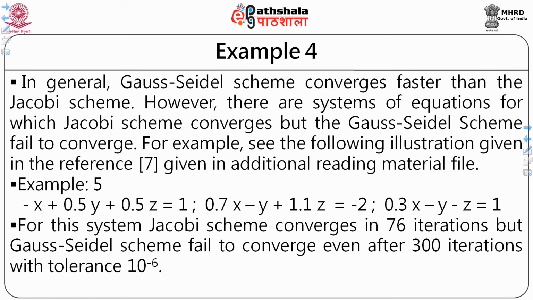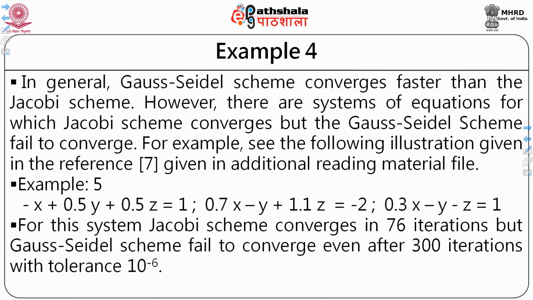For example, see the following illustration given in reference 7 in the additional reading material file. This is the example directly, I am taking it from that book. So, minus x plus 0.5 y plus 0.5 z equal to 1, 0.7 x minus y and this equal to this, and 0.3 x minus y minus z equal to 1. For this system, the Jacobi scheme converges in 76 iterations. If you apply the Gauss-Seidel algorithm to that, then I will get this, and the Gauss-Seidel scheme failed to converge even after 300 iterations.